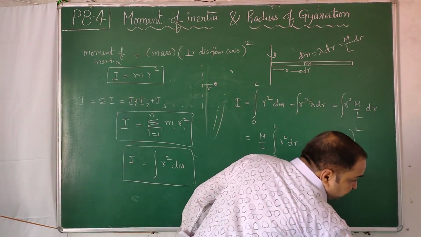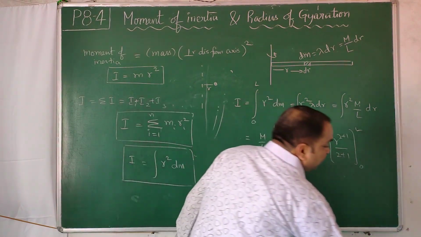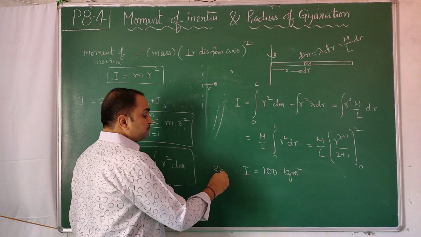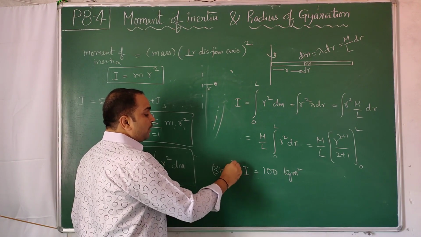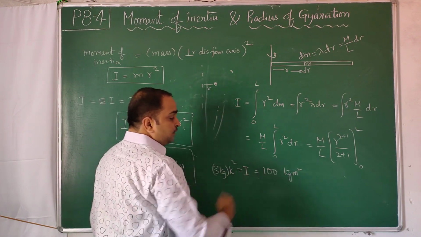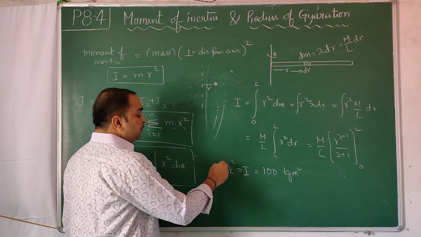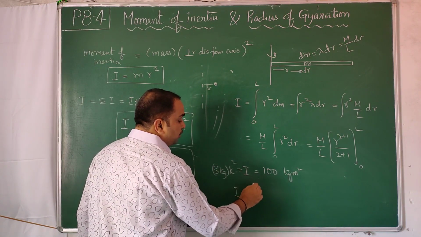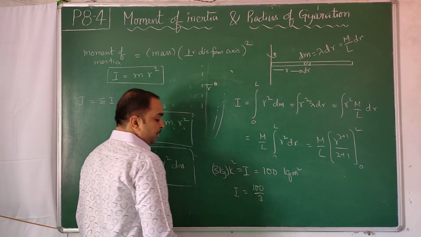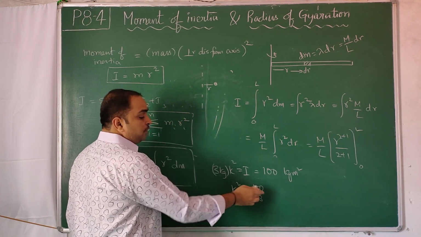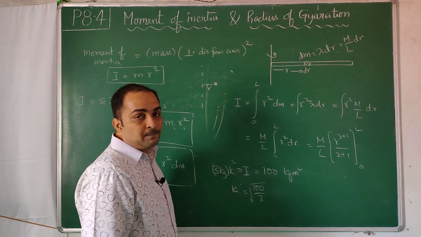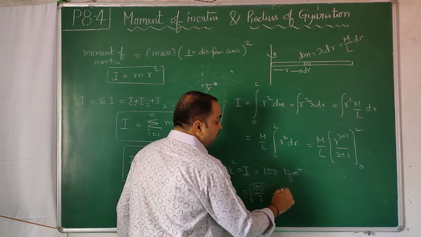And the actual mass of this rod is say 3 kg, just an example. Mk square is equal to I. For these two values to become equal, what should we do? You bring the 3 down. So k square is equal to 100 by 3, k is equal to root of 100 by 3, that is 10 by root 3.